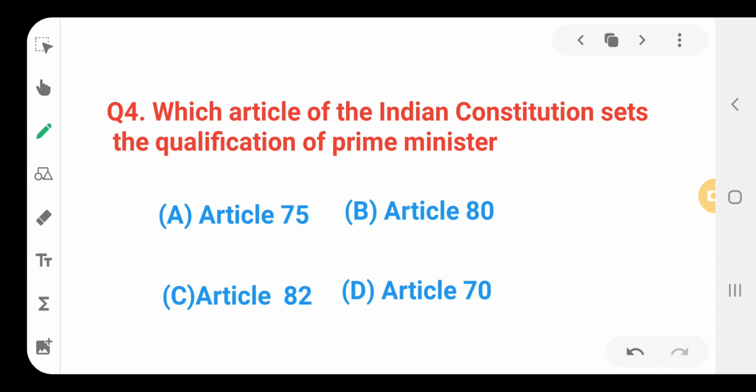Which article of the Indian Constitution sets the qualification of Prime Minister? We know that Article 75 sets the qualification for the Council of Ministers, including the Prime Minister of India. So the answer is option A.